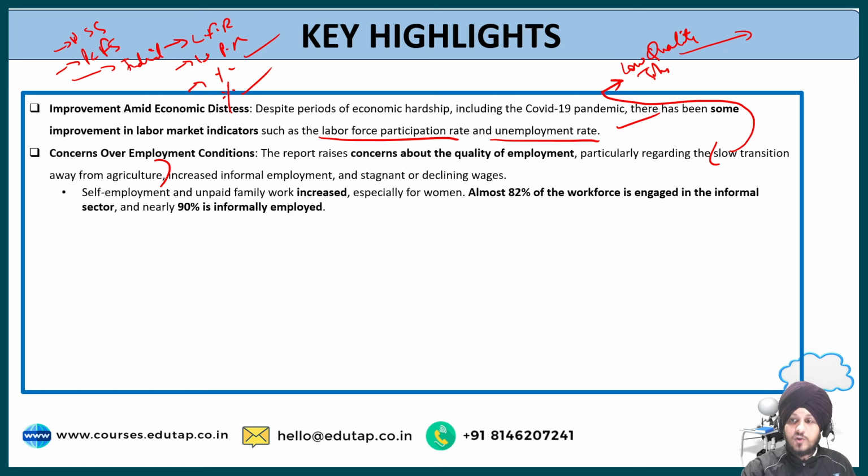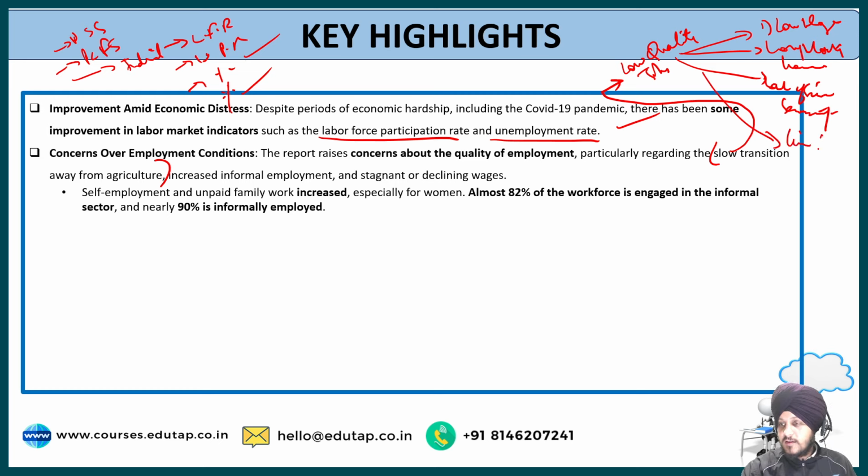These jobs are characterized by low wages, long working hours, lack of social security, limited opportunities for skill development, and lack of career advancement as compared to the manufacturing and service sectors. So these are the problems associated with agriculture.